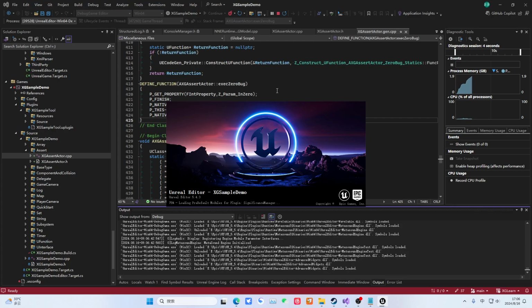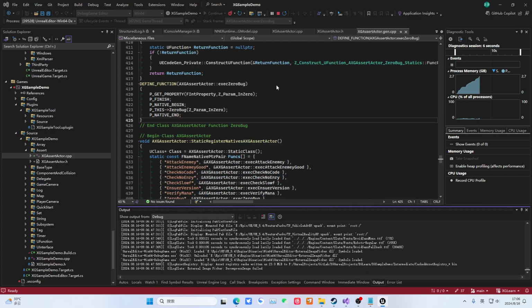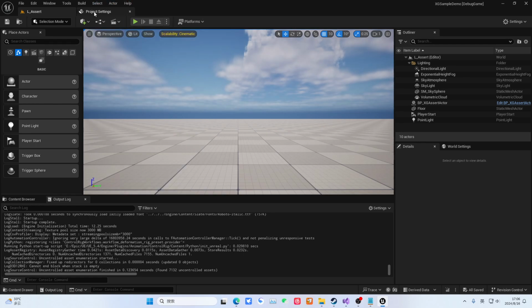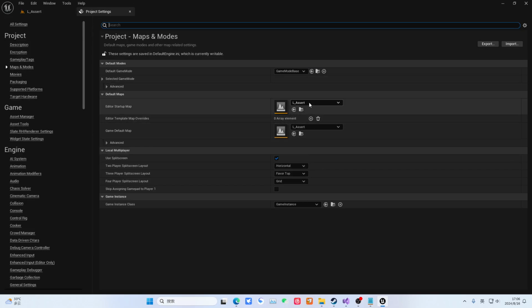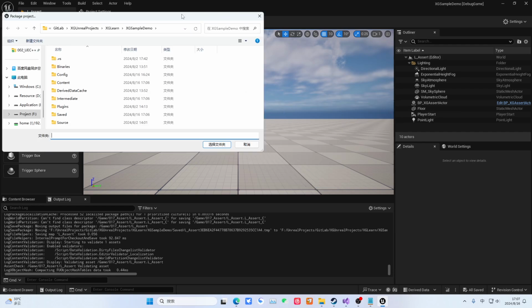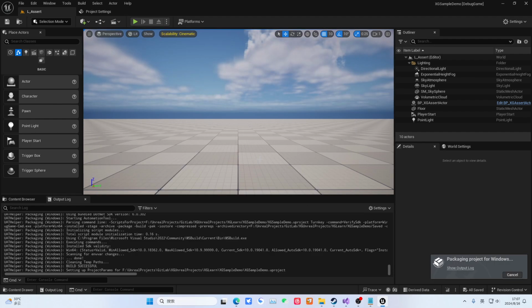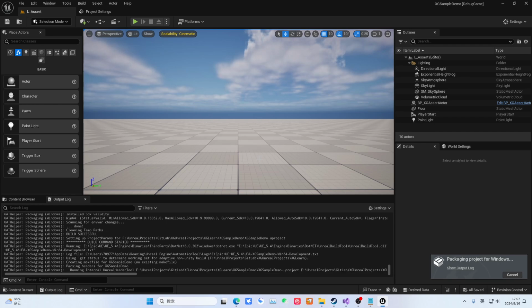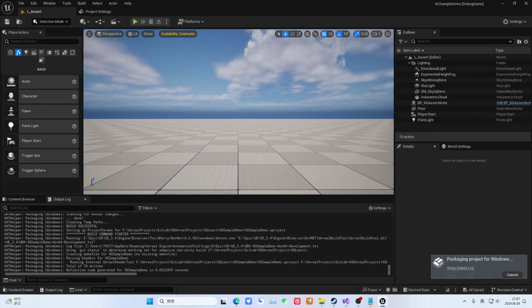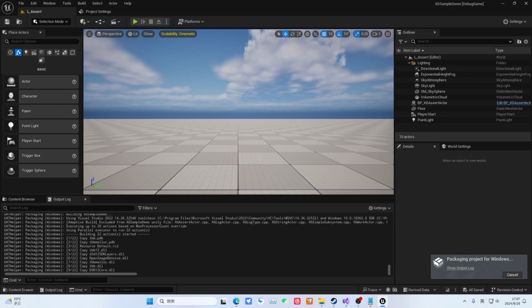This is our Gendian CPP. Don't worry about it. When packaging, we need to pay attention to this. Right here, in our project 30, there is a wooden dummy map. Specify it. Okay, we only need to package this one map. Then we package. Pay attention. Actually, try to keep the hierarchy not too deep. If your hierarchy is too deep, the path will be too long and cause problems. Also, the path should not have spaces. Do not use Chinese. Do not have special characters. And all your redirectors should be fixed.